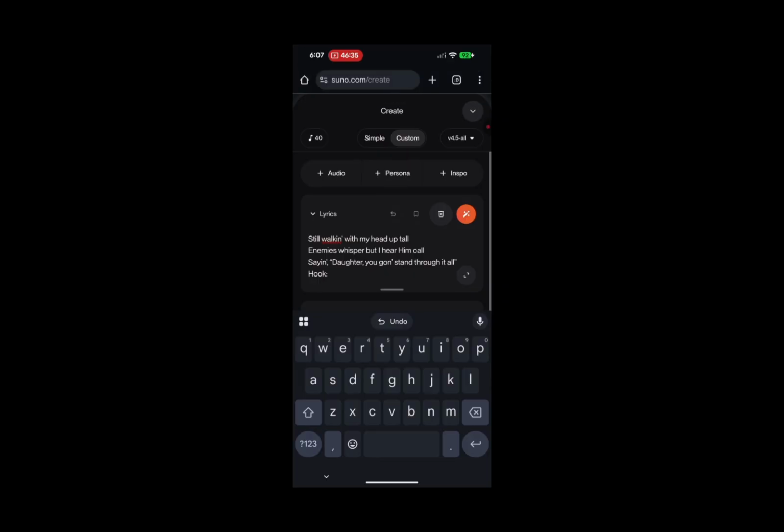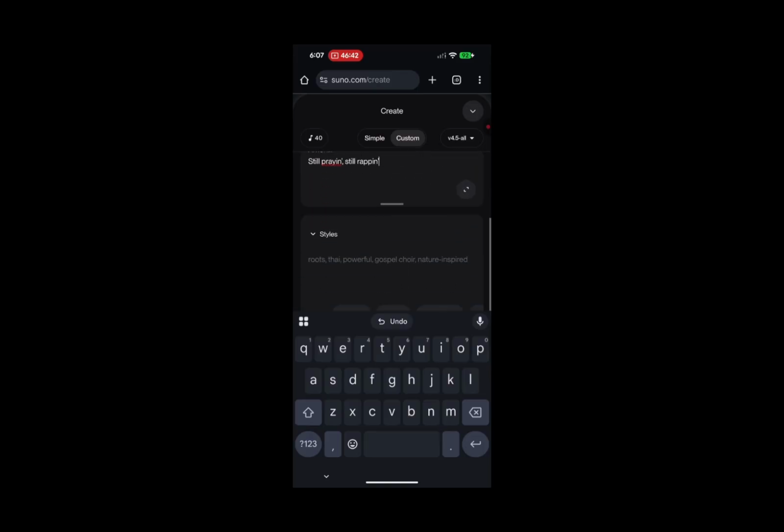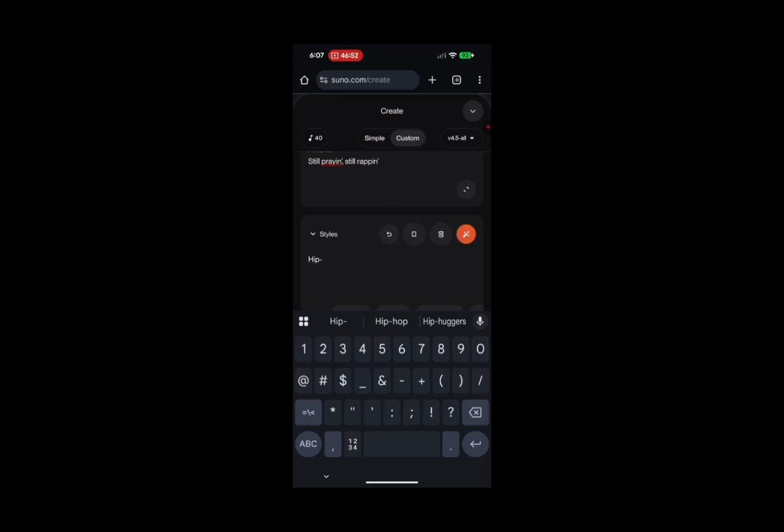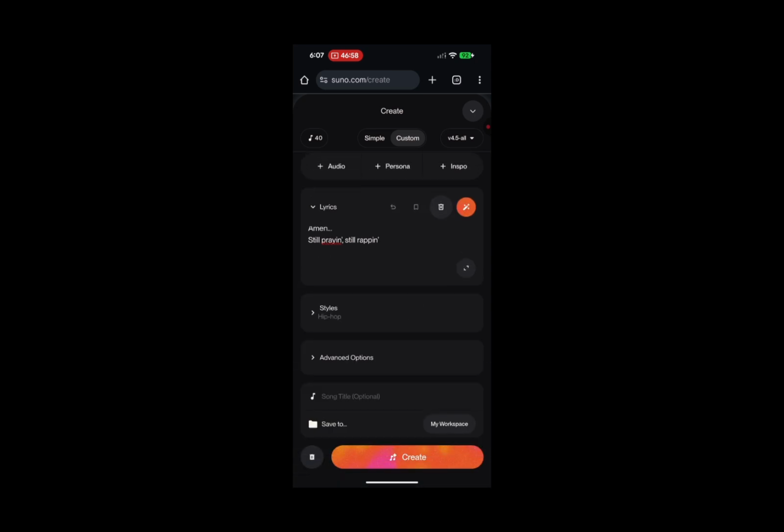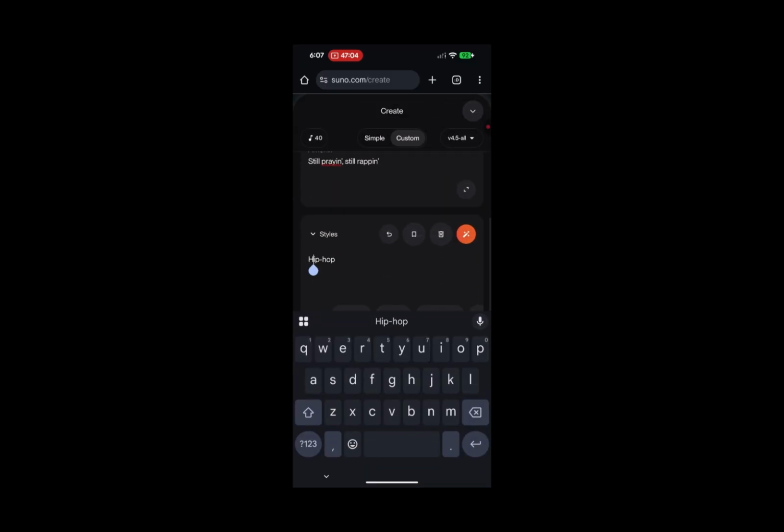Then you go to style. Let's say hip hop. And then you also need to specify if it is a male or female.